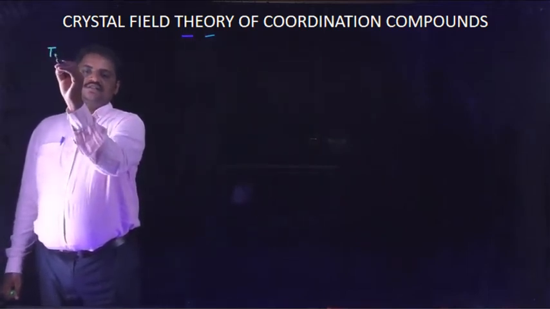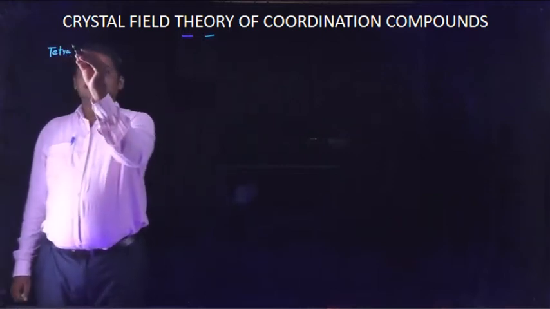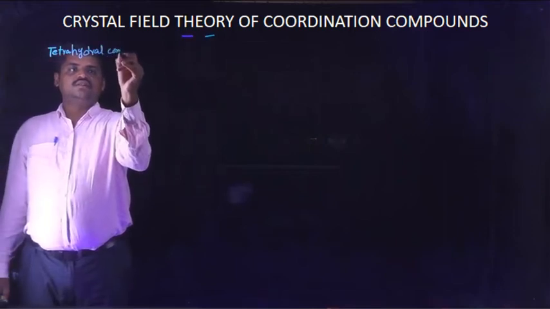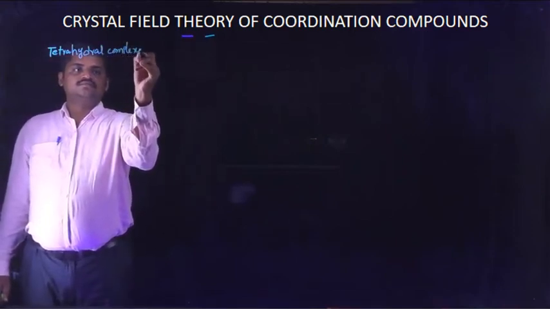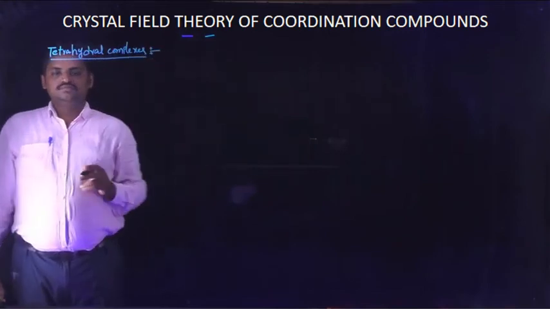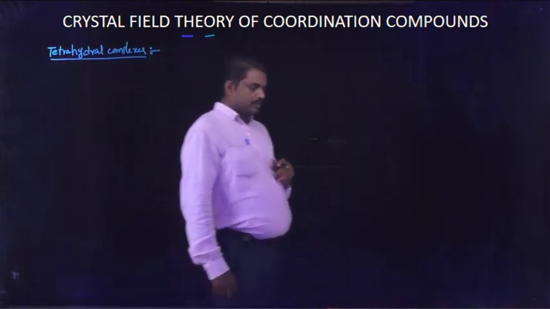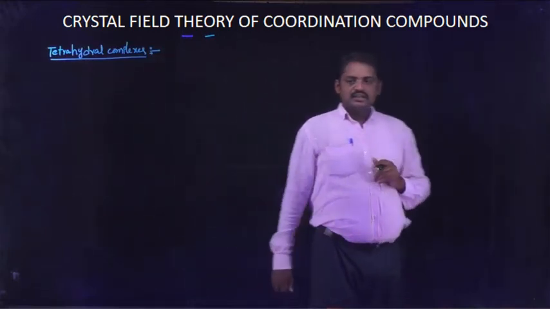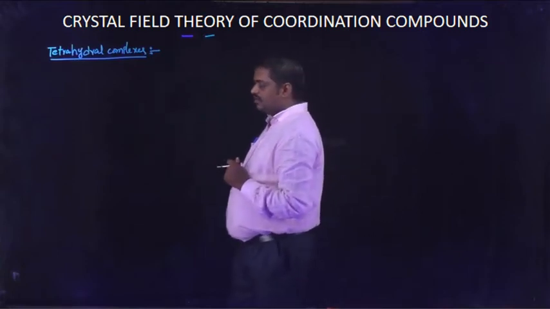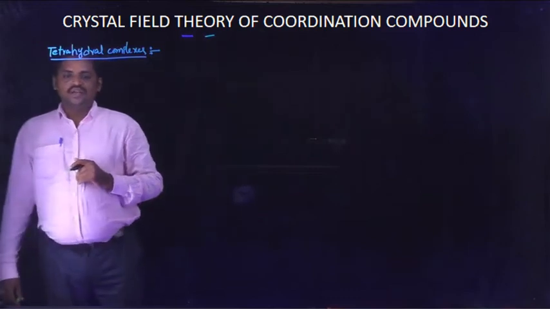The splitting process of tetrahedral complexes. Tetrahedral complexes means complexes containing only four ligands.